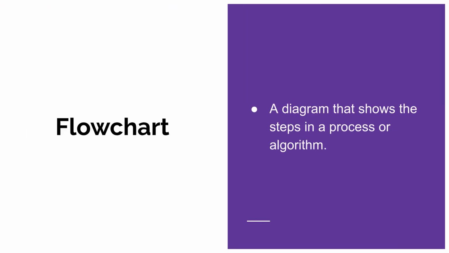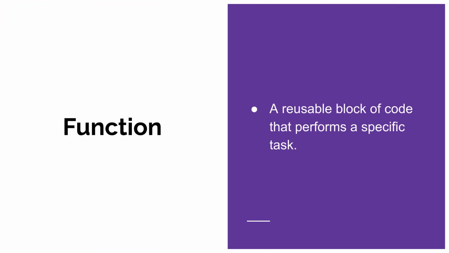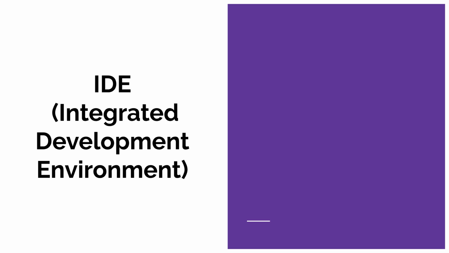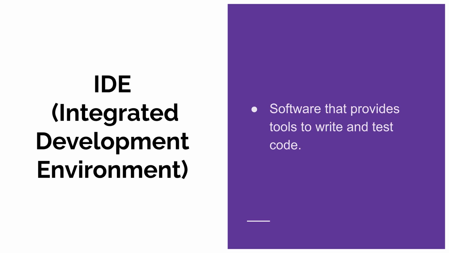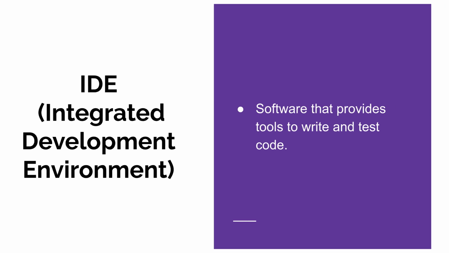correctly. A flowchart is a visual diagram that represents the specific steps, sequences, and decisions involved in a process or algorithm, helping you plan your code. In programming, a function is a reusable block of code designed to perform a single, specific task whenever it is called upon. An integrated development environment, or IDE, is a comprehensive software suite that provides all the tools you need to write, test, and debug your code.